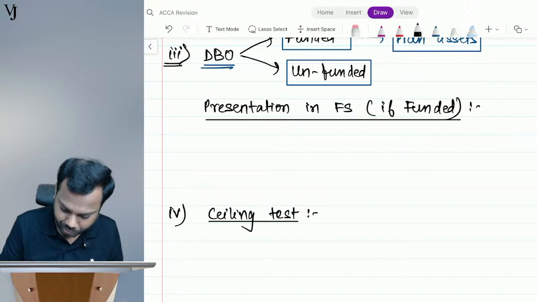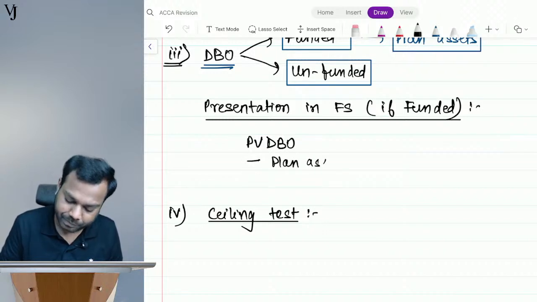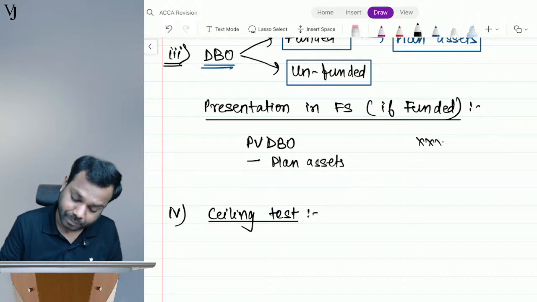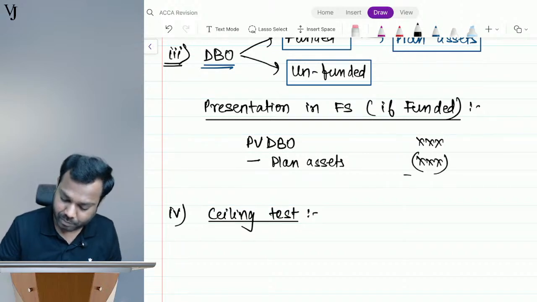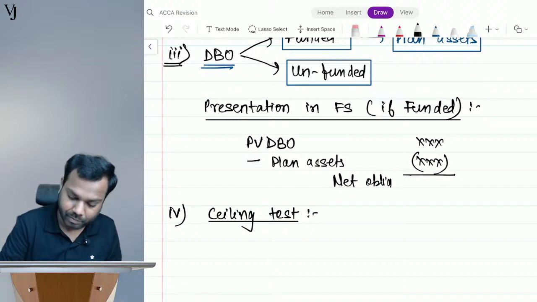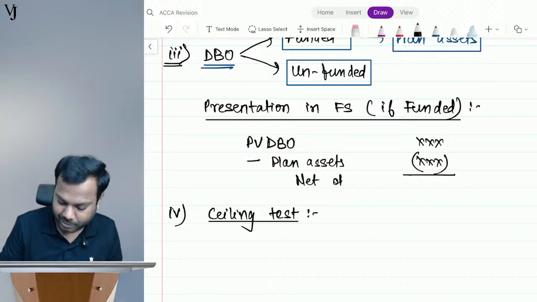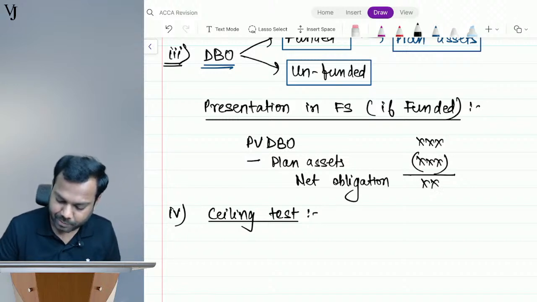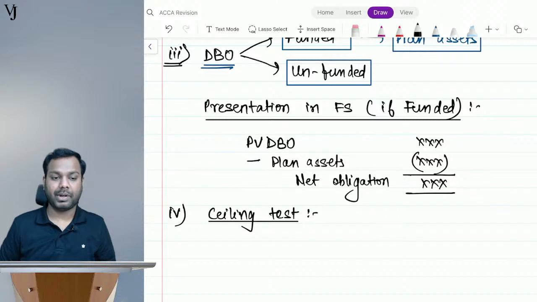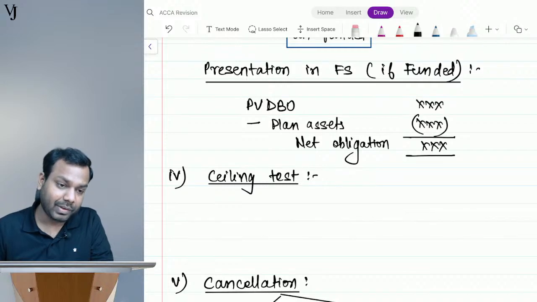So, we write here in the FS, present value of defined benefit obligation minus plan assets is my net obligation. This is how I have to present in the FS. I hope it is clear, everyone, the presentation in FS.